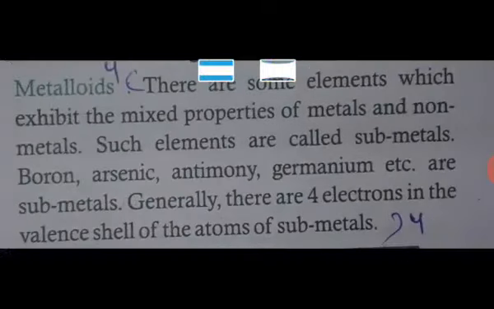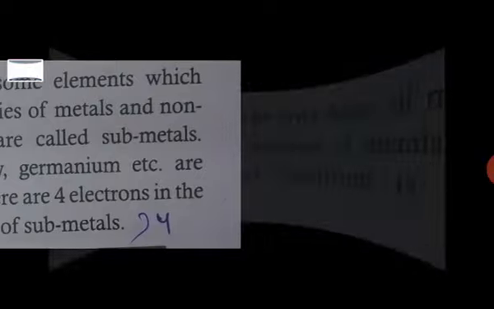Answer number 4. What are metalloids? Explain with example. There are some elements which exhibit the mixed properties of metals and non-metals. Such elements are called metalloids. For example, boron, arsenic, antimony, germanium, etc. are metalloids. Generally, there are 4 electrons in the valence shell of their atoms.